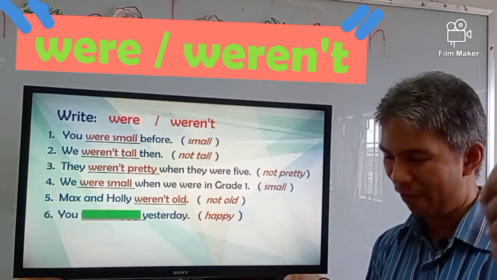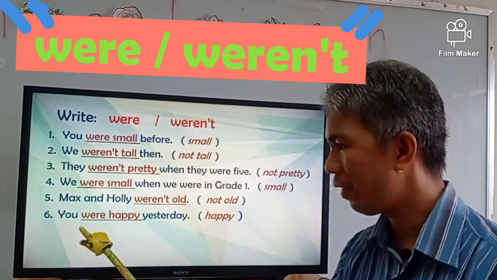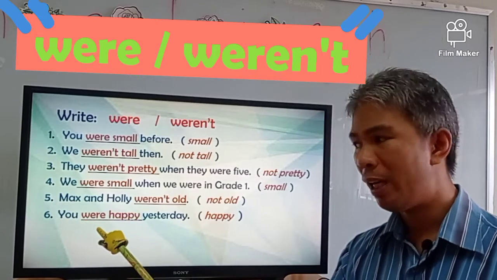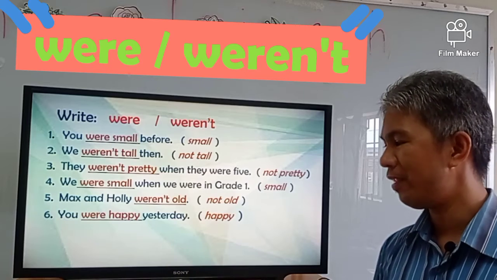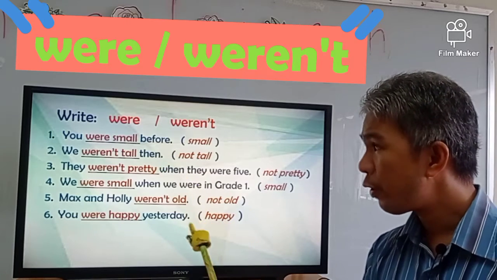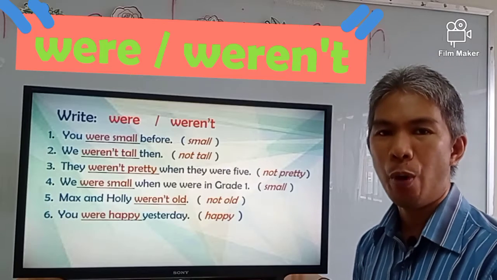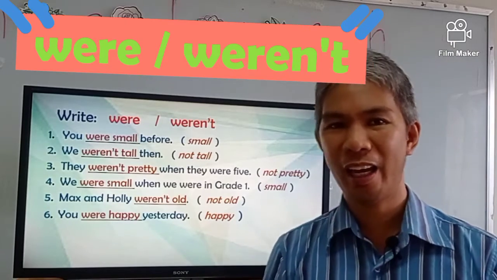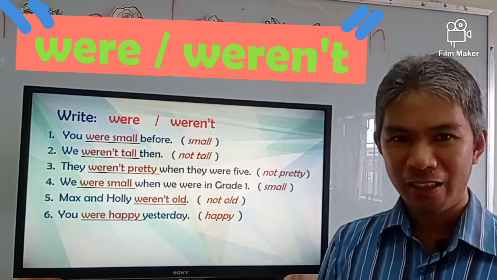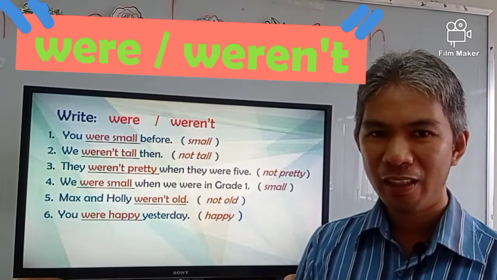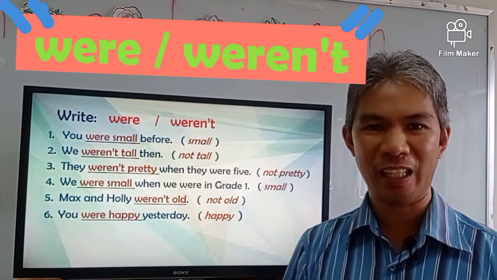Did you get it? Very good. So number 6, you were happy yesterday. So you are going to use were because happy is in positive form. Did you get it? Can you follow this activity?